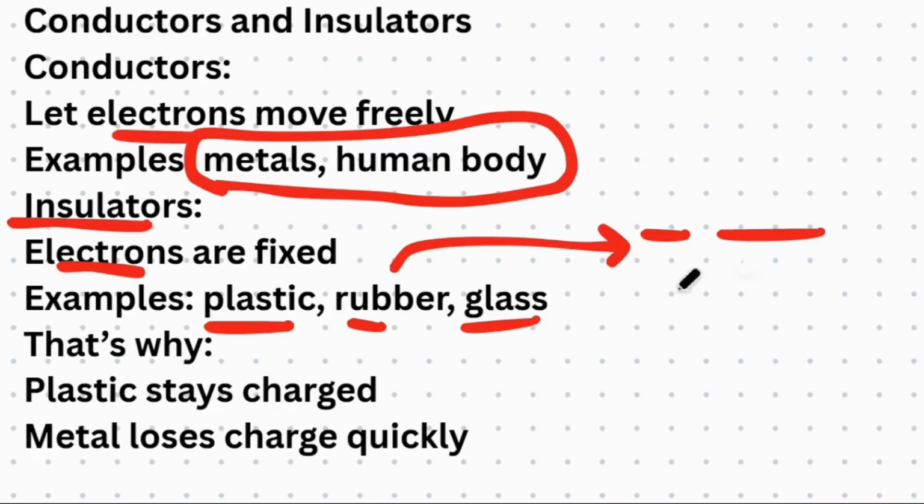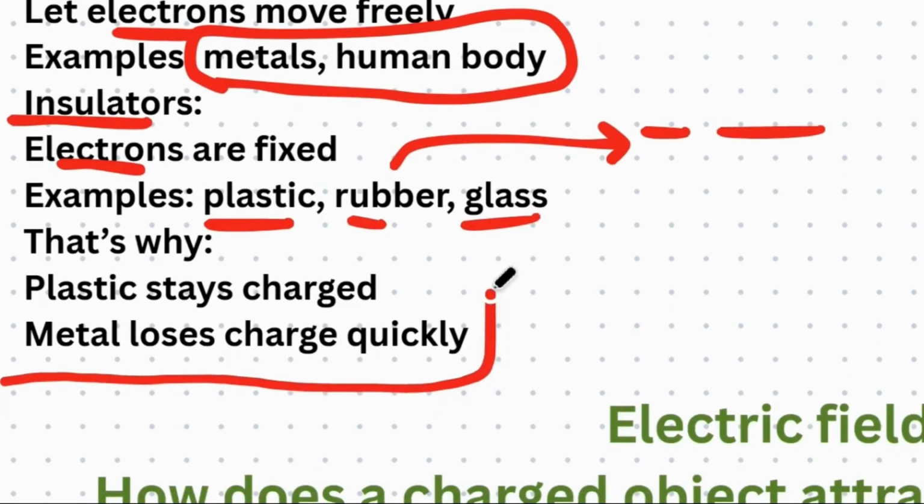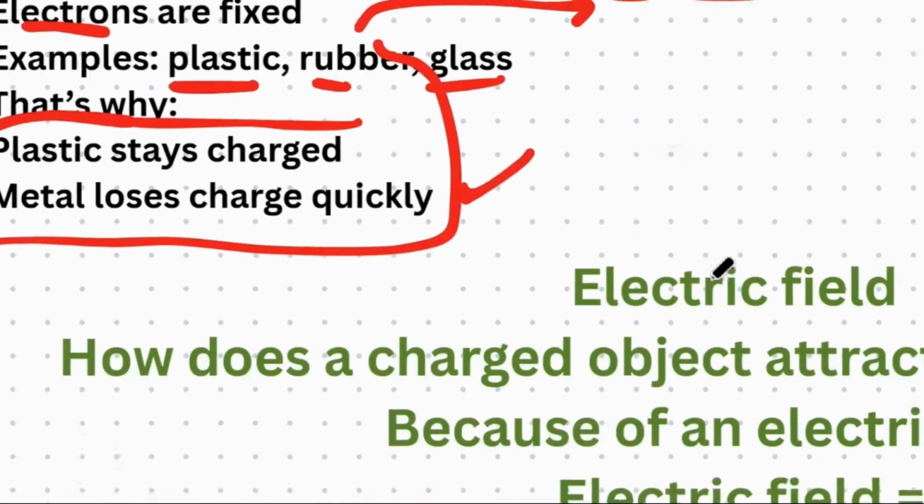So that's why plastic stays charged and metal loses charge quickly. This is the most important point. It means that an insulator stays charged, but metal loses charge quickly, and the things which lose are positively charged. Right? Let's move toward the electric field.